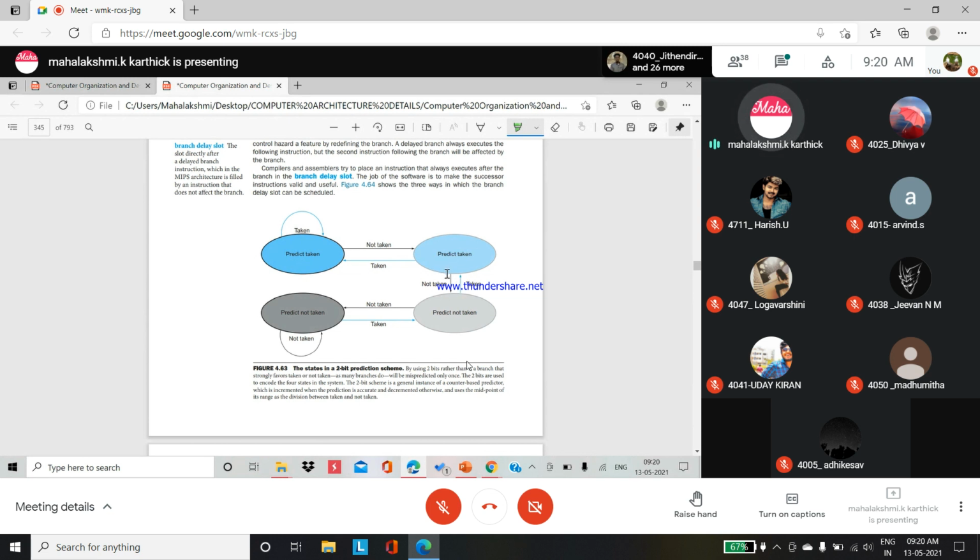Increment or decrement, and use the midpoint of this range as the division between taken and not taken. So first, if you consider prediction not taken, what are the 2 ways in that? The prediction is not taken, but there is a possibility that sometimes it is taken, or it is not taken. There are two cases, taken and not taken. Similarly, prediction taken also will occur, or sometimes it is not taken. So you have to mark both in parallel.